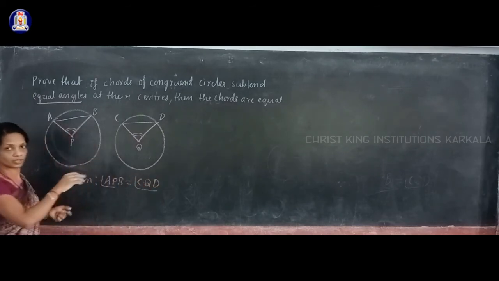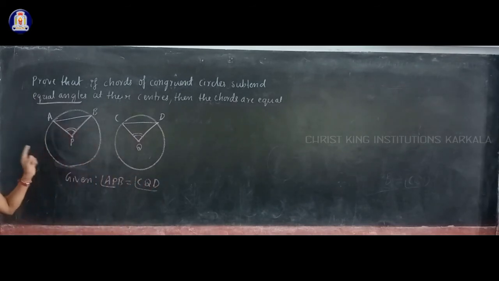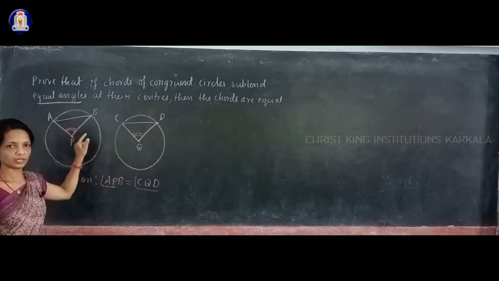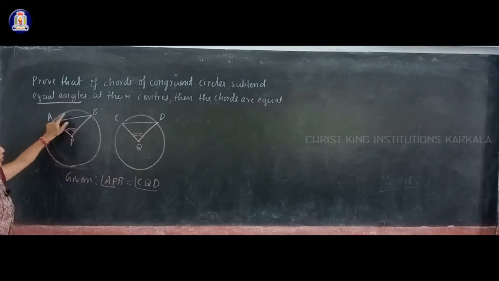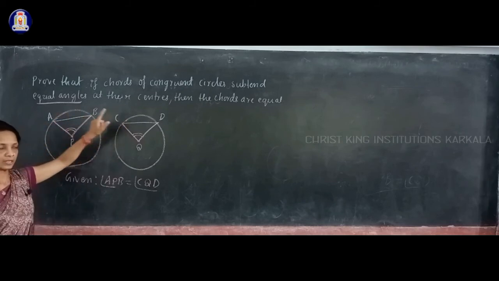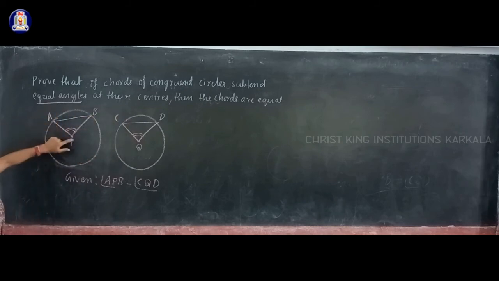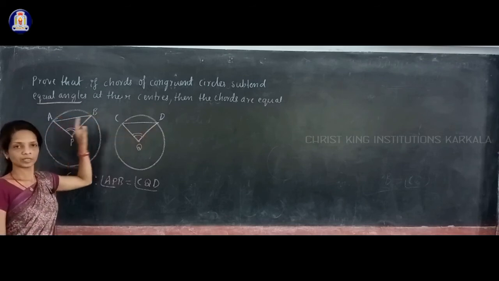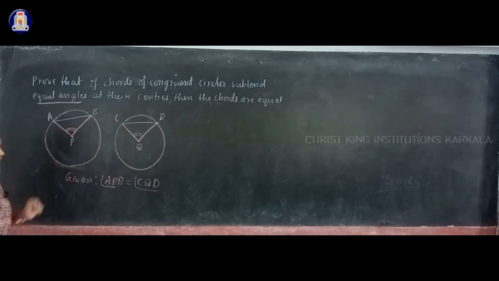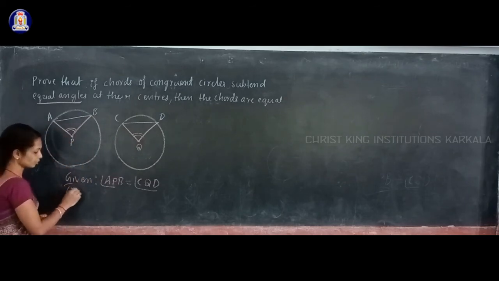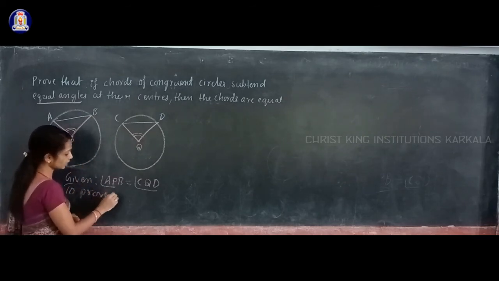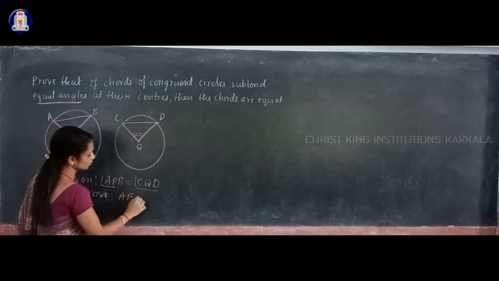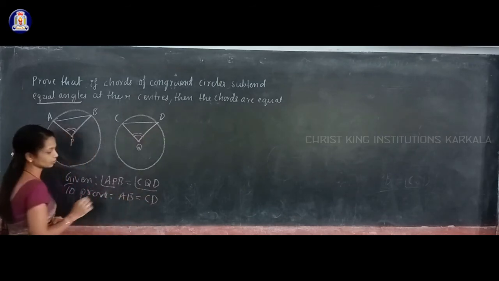About the figure, you have to write something in the answer: we took two congruent circles and two chords AB and CD in them such that angle APB is equal to angle CQD. We have to prove that the two chords are equal, that is, AB is equal to CD.